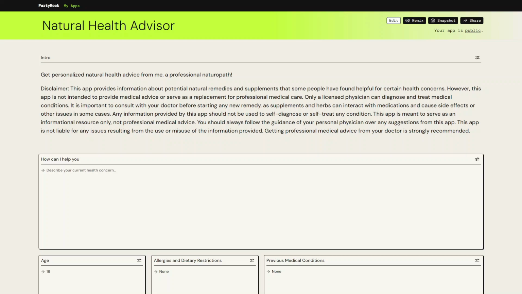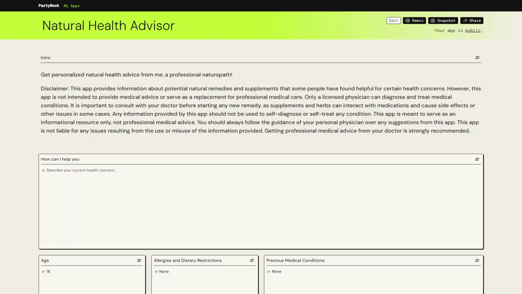Before we get started, I want to make it clear that this app is not intended to provide medical advice or serve as a replacement for professional medical care. Only a licensed physician can diagnose and treat medical conditions. It is important to consult with your doctor before starting any new remedy, as supplements and herbs can interact with medication and cause side effects or other issues in some cases. Any information provided by this app should not be used to self-diagnose or self-treat any condition.